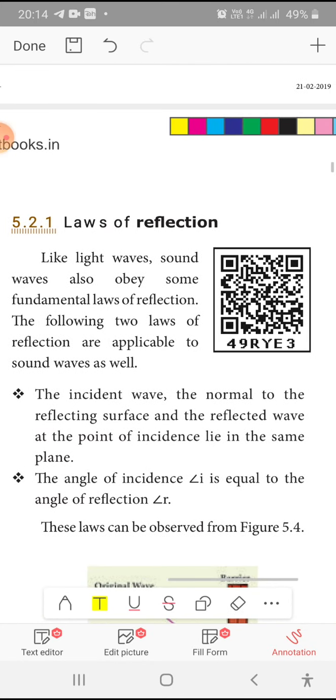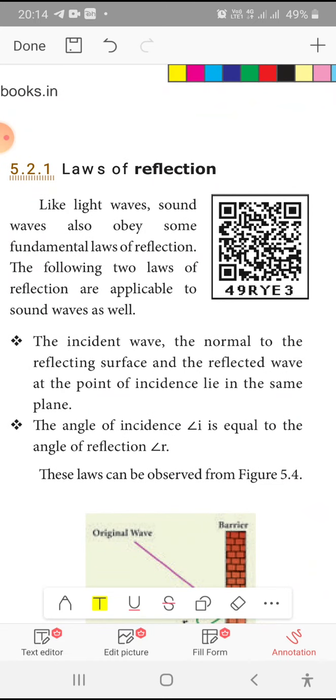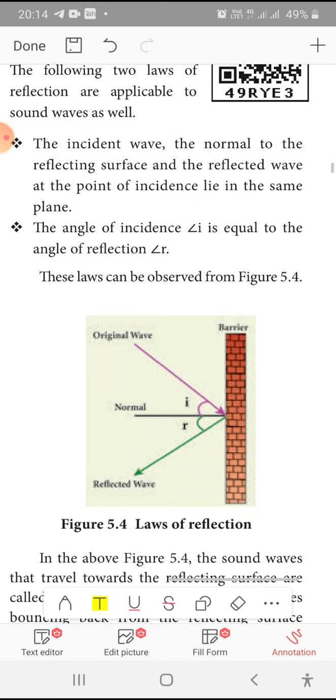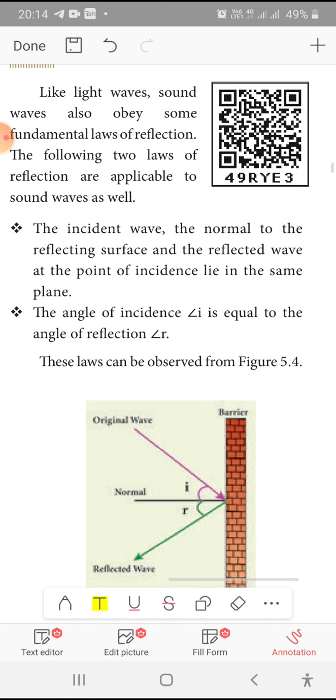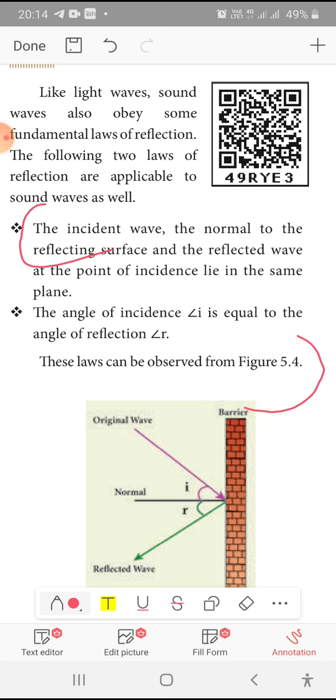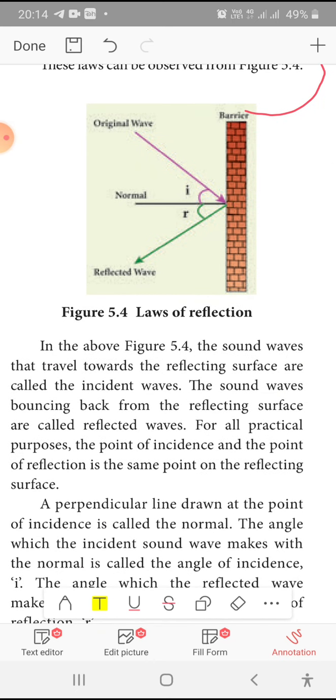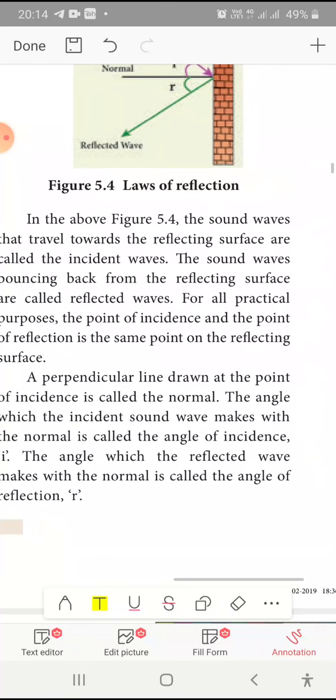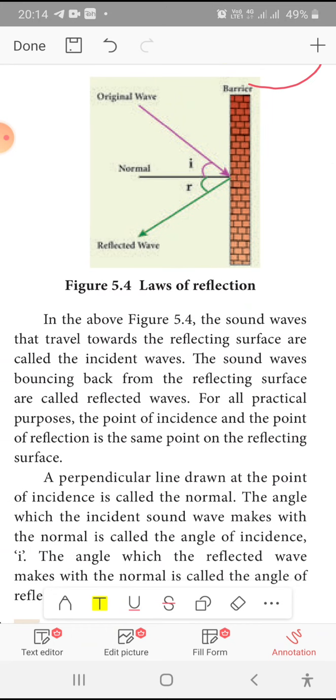Then laws of reflection. What you have studied in the light. The normal, the incident wave and the reflected wave lie in the same plane, and the angle of incidence is equal to angle of reflection. This is the law of reflection of light. The same thing applies for sound also. These two things are called the laws of reflection. This you had already studied in your optics lesson, light waves.